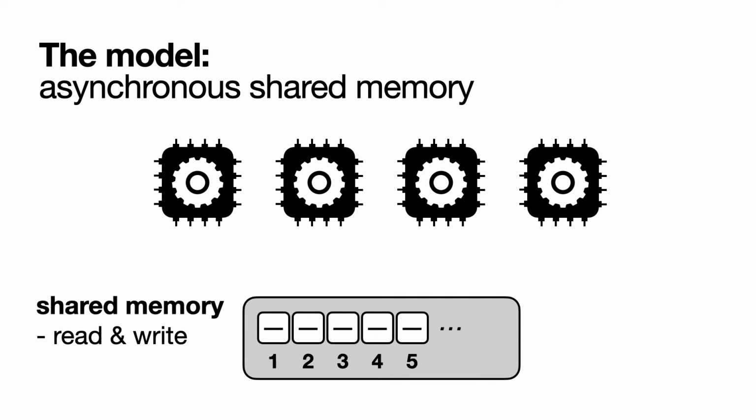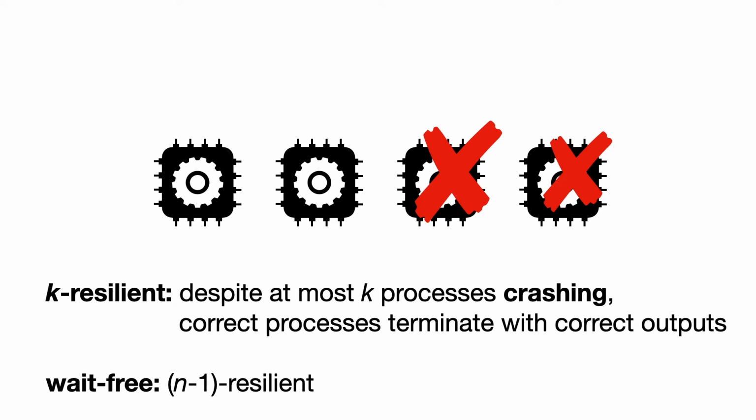The processes communicate by writing values to and reading values from the shared memory. We focus on algorithms that tolerate highly asynchronous environments. An algorithm is said to be k-resilient if an adversarial scheduler can crash at most k processes in the system, and regardless of this, all the non-crashed processes still eventually terminate with correct outputs. A wait-free algorithm is simply an n-1 resilient algorithm.